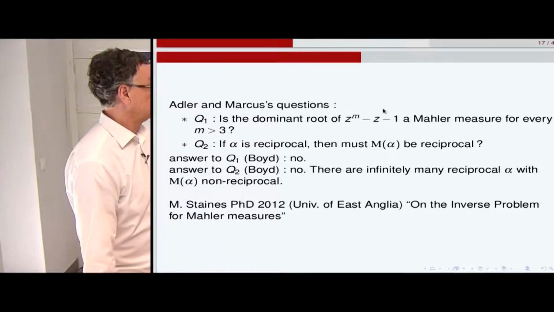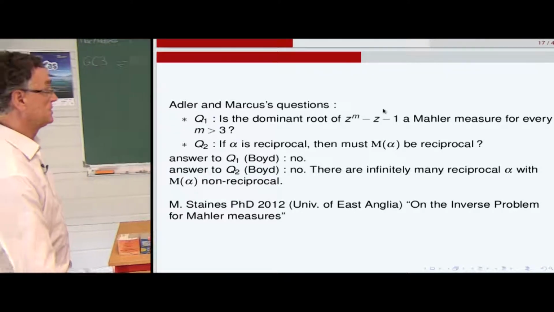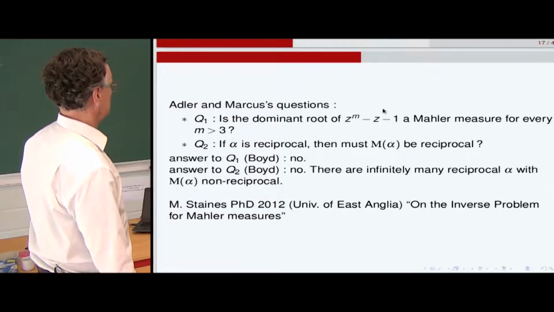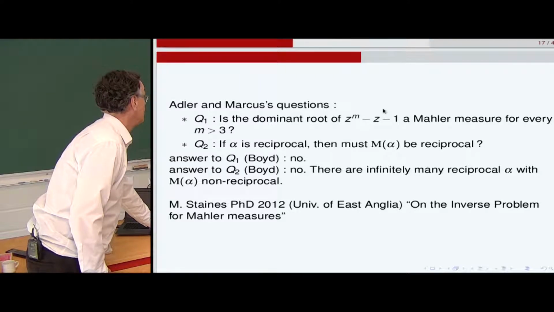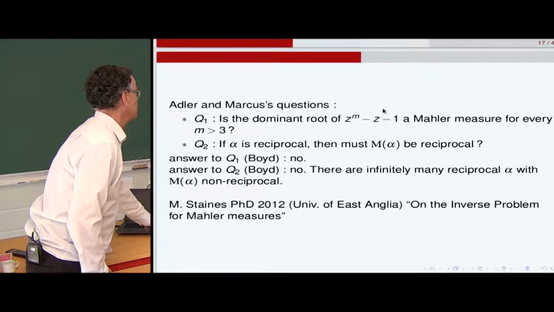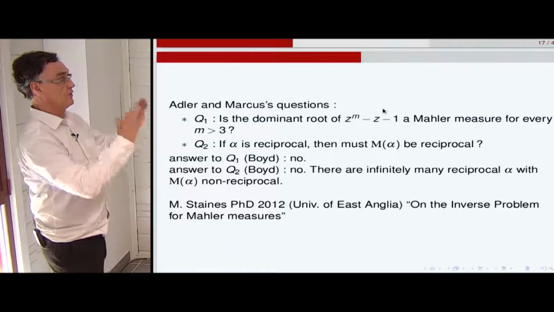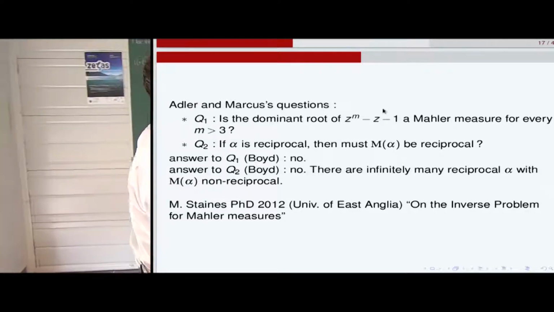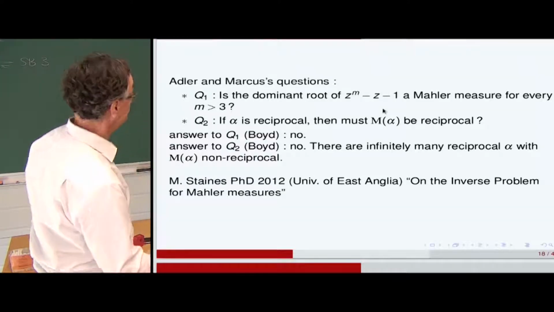So the inverse problem was tackled by Stens for Mahler measures in his PhD and a paper after that, with Mahler sets, studying sub-collections of algebraic integers at the same time in the complex plane in order to minimize globally, finite set by finite set, the Mahler measure. So it's an approach to the conjecture of Lehmer. It does not solve it.